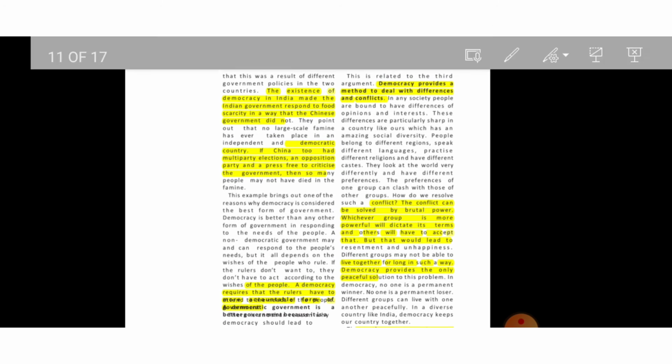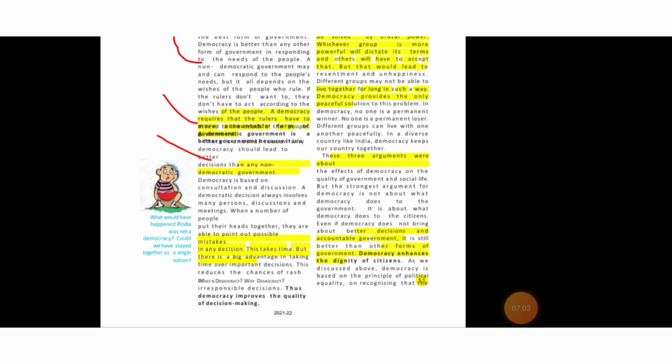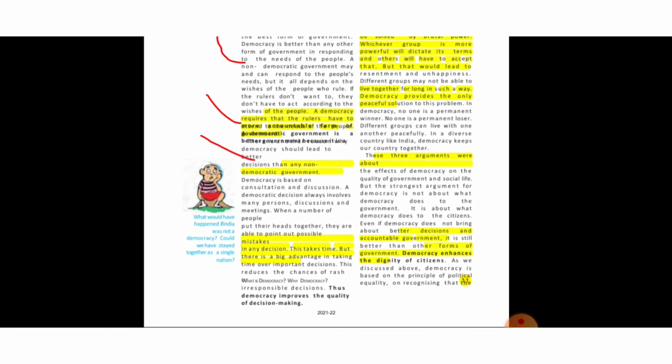The existence of democracy in India made the Indian government respond to food security in a way that the Chinese government did not. We see in this example that two countries, China and India, tackled this famine very differently. One with a democratic attitude, and the other one, China, with a non-democratic attitude, which led that country to a great loss of people. So democracy should lead to better decisions than any non-democratic government.